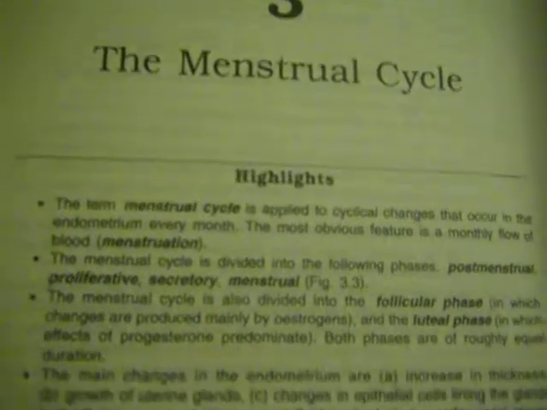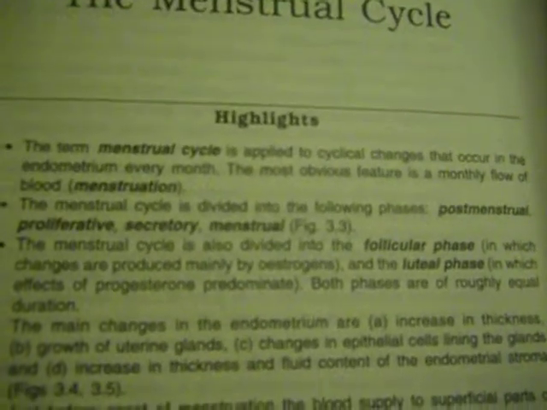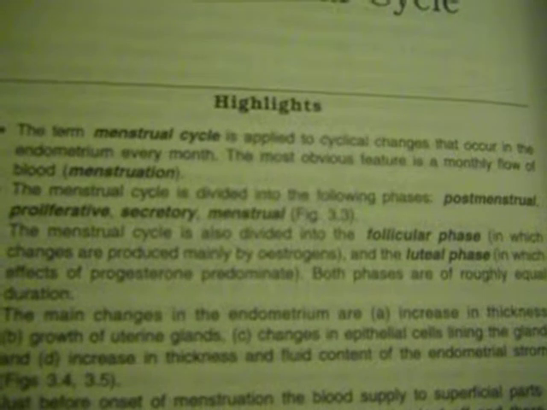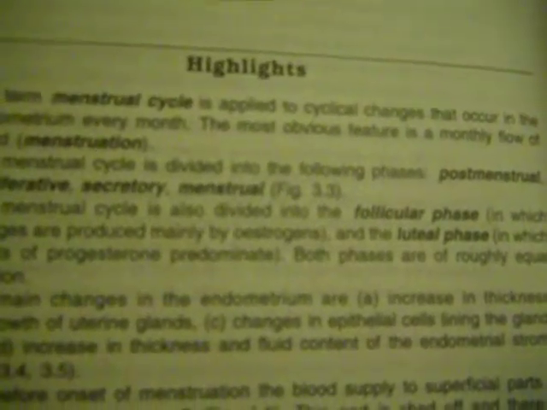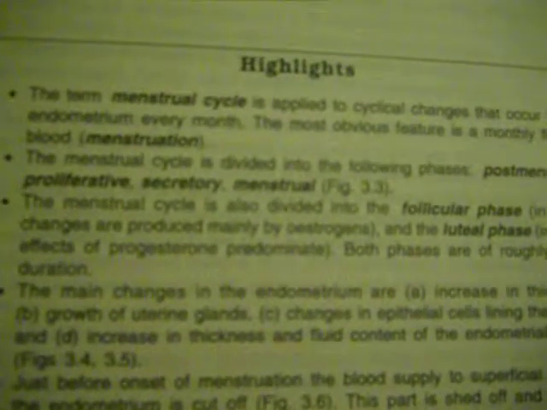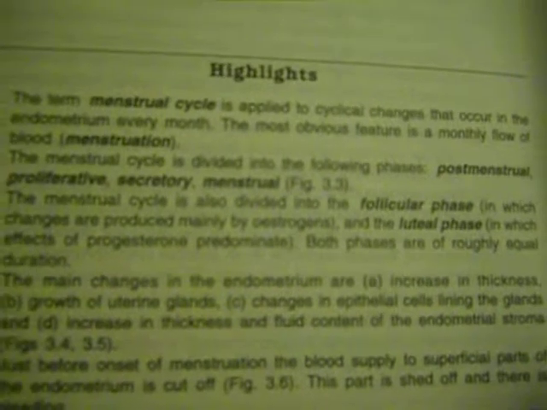The menstrual cycle. The highlights are: the term menstrual cycle is applied to cyclical changes that occur in the endometrium every month. The most obvious feature is a monthly flow of blood, which is called menstruation. The menstrual cycle is divided into the following phases: the postmenstrual, proliferative, secretory, and menstrual.